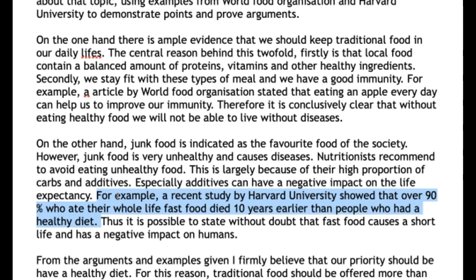Okay, so for example, a recent study by Harvard University showed that over 90% of those who had a fast food diet died 10 years earlier than people who had a healthy diet. Beautiful. Thus, it is possible to state without doubt, beautiful, that fast food causes a shorter life and has a negative impact on humans. Beautiful. Very, very good way to close that paragraph.